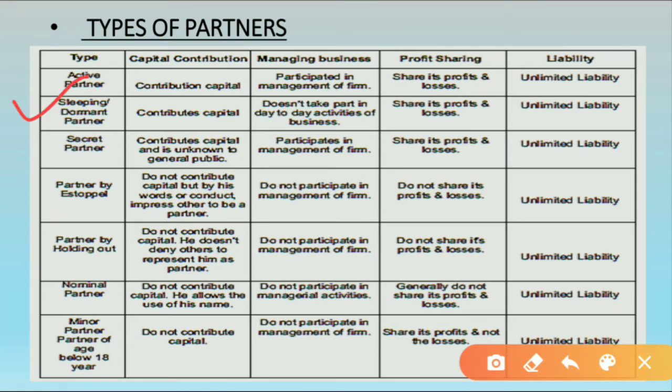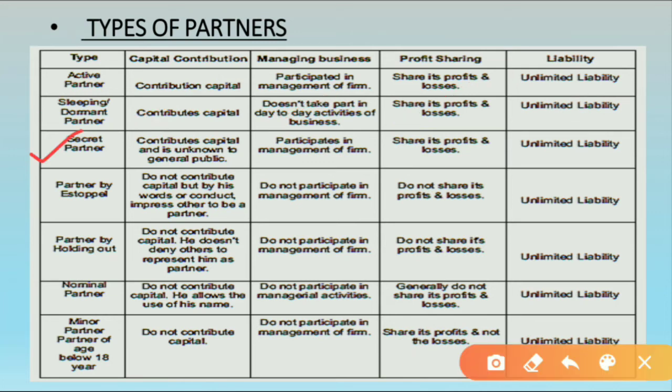By the word itself you can identify the sleeping partner. What does a sleeping partner do? They contribute the capital, means they also invest the money in the partnership firm. They do not take part in the day-to-day activities of the business; as the name suggests, they do not work. They do not take part in managing the activities of the business, they don't take any important decisions of the business, they just contribute the money. And next, they share the profit and loss. And the last is they also have unlimited liability. That's very simple.